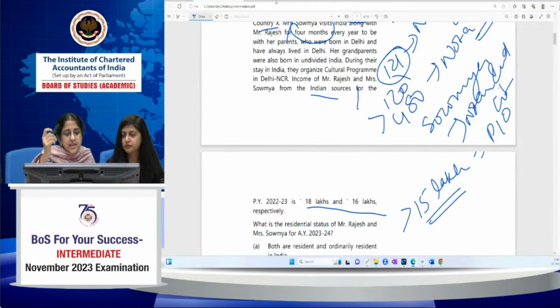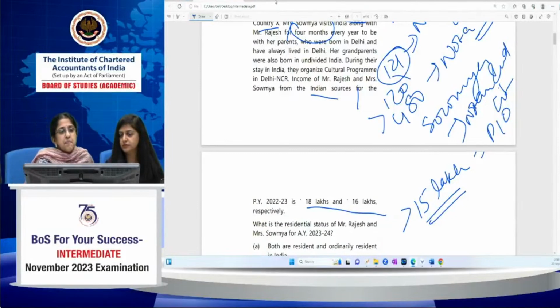Is this clear? Rajesh, you're not seeing the special condition because he's neither an Indian citizen nor a person of Indian origin. So the general condition will apply to him. The 60 plus 365 days condition he satisfies, so that will be applicable for him. By virtue of that, he becomes a resident. Once he becomes a resident, you have to see the additional conditions. He is a resident every year because every year he satisfies the 60, 365 days condition.